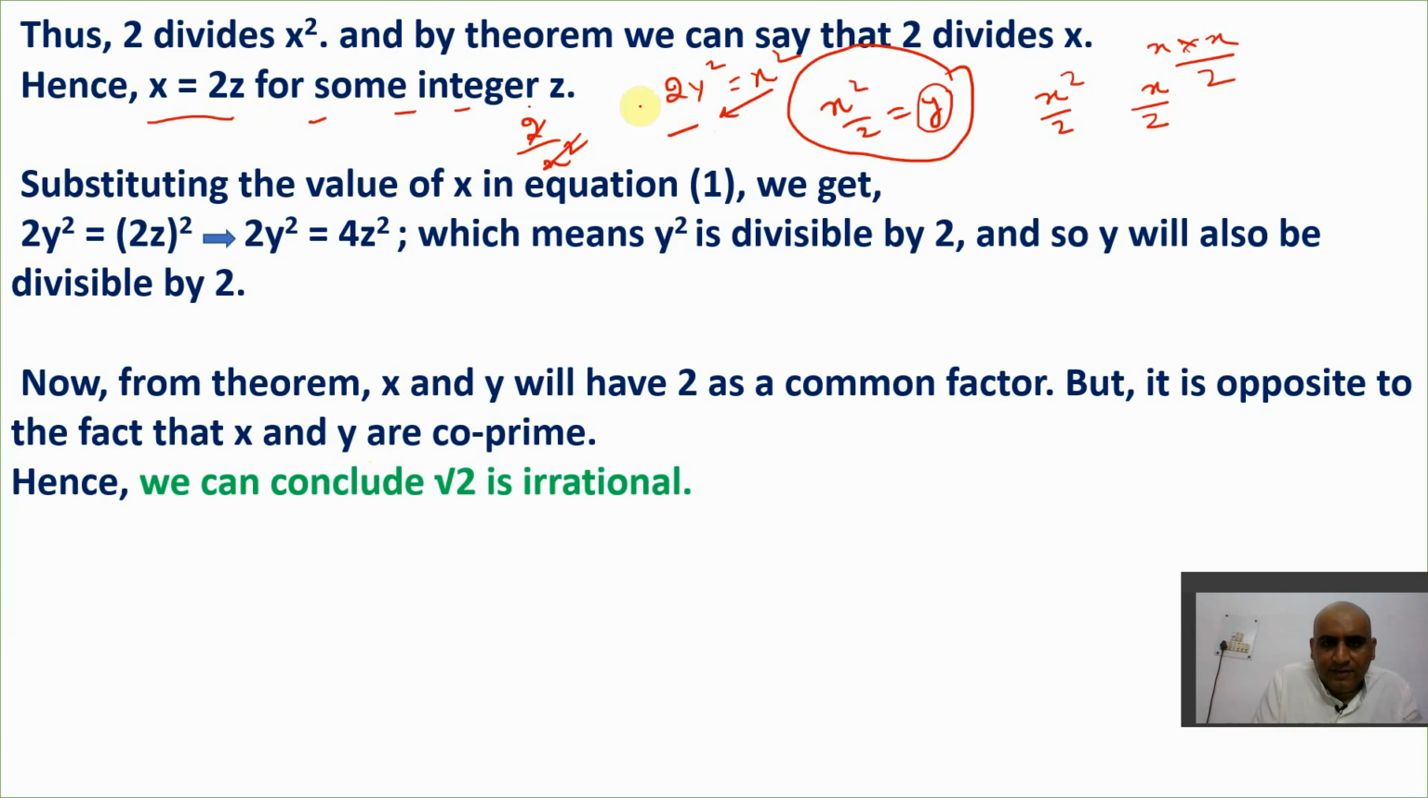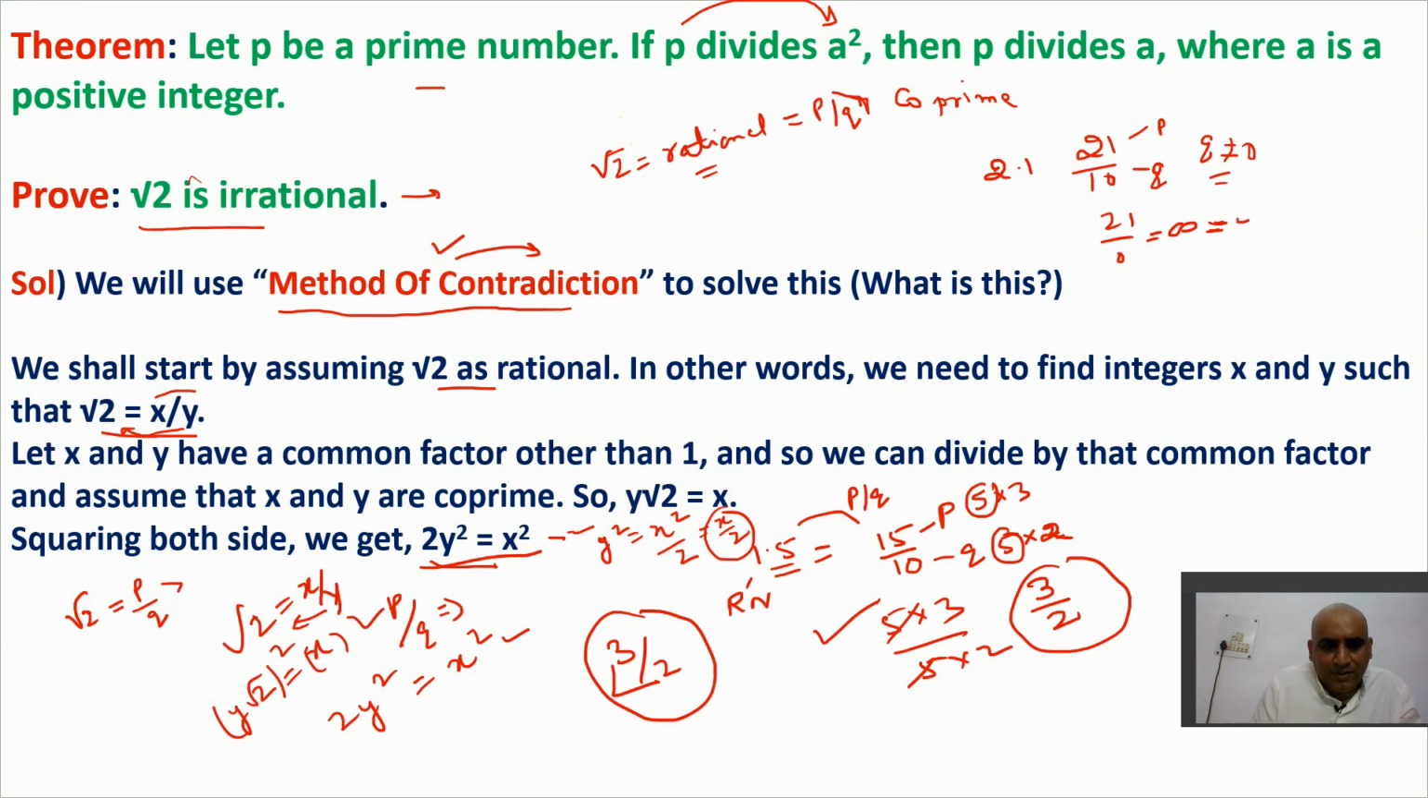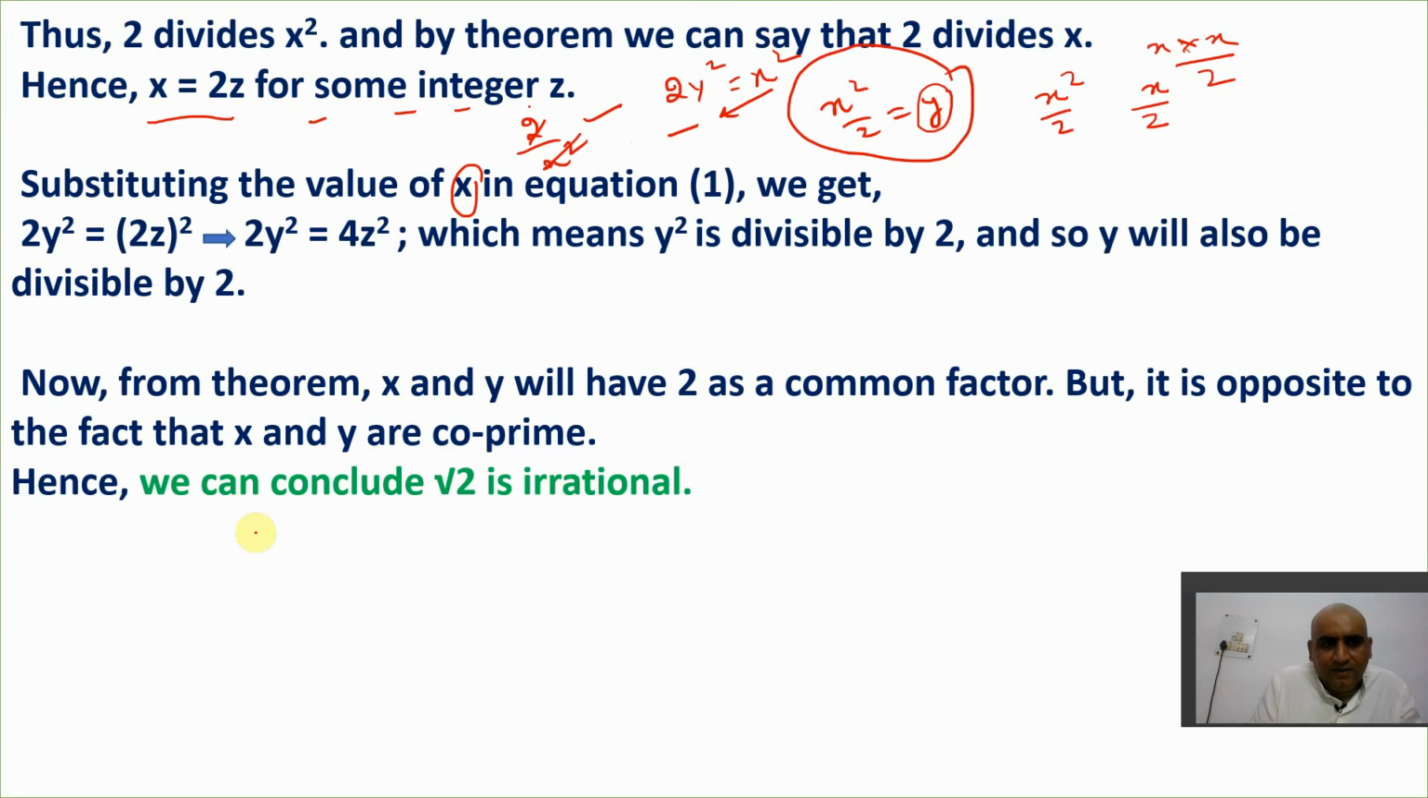So in the similar way, what he has done here is nothing. He has substituted this value of x in the previous equation here. And when he solves this, he'll get it like this. Then again, when I get 2y square is equal to 4z square, if I shorten it, that is y square is equal to 2z square.